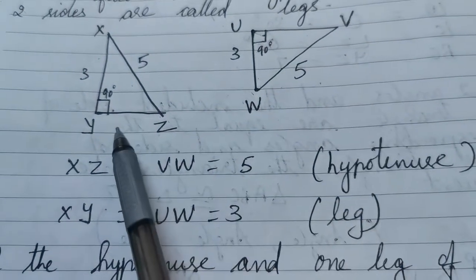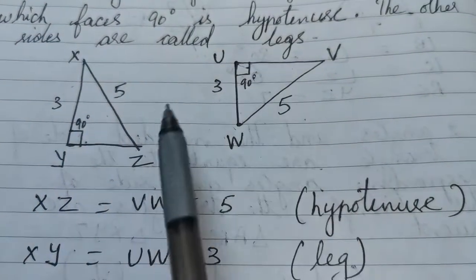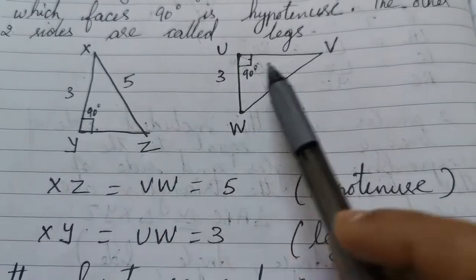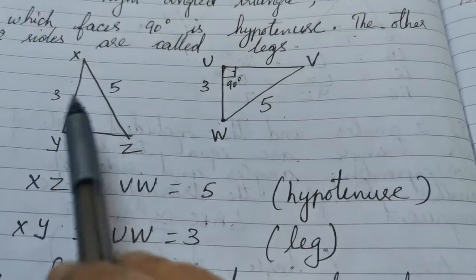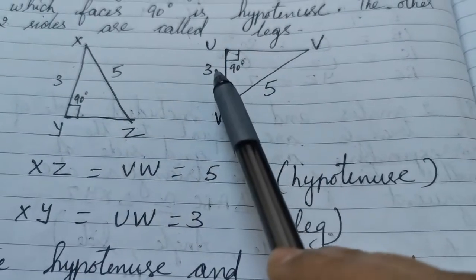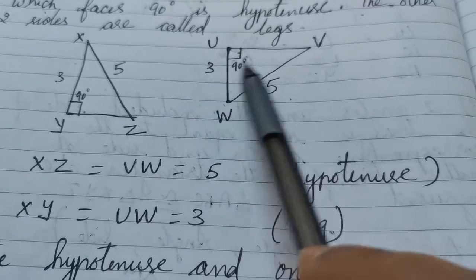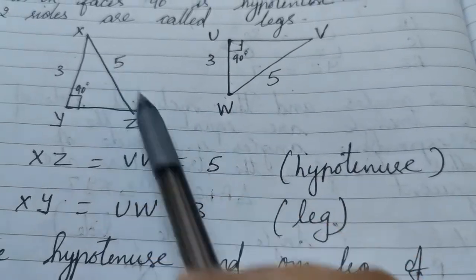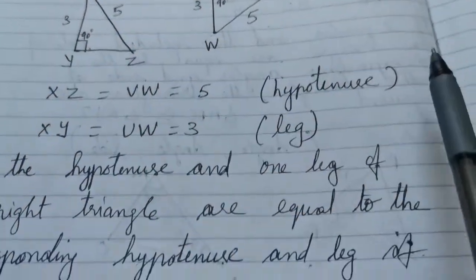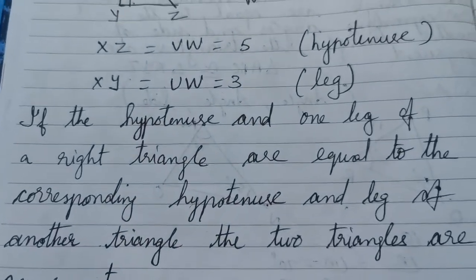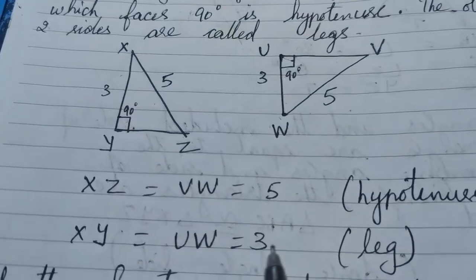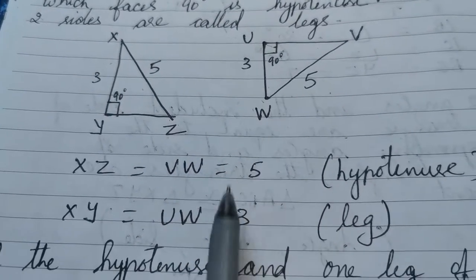Therefore, if YZ is 4, UV will also be 4. And if XZY is 30 degree, XZY is opposite to the side having the measurement 3. So, here measurement 3 is here. So, the angle opposite to that is UVW. So, XZY and UVW will be the same. So, all sides and all angles will be same in congruent triangles. We need not know all the measurements. If it satisfies any of these 5 conditions, we can tell that the two triangles are congruent.